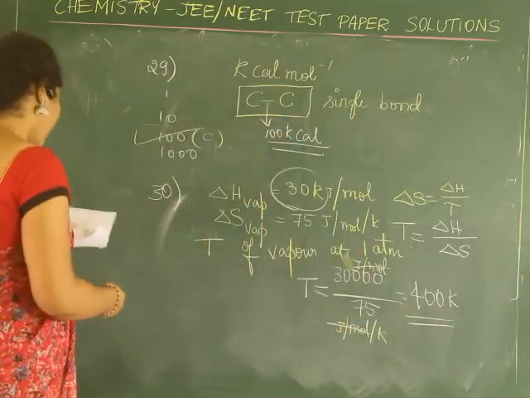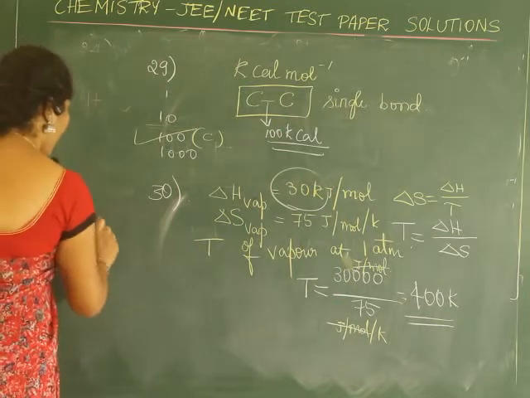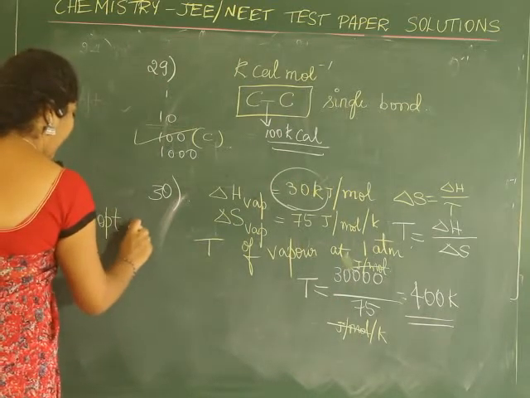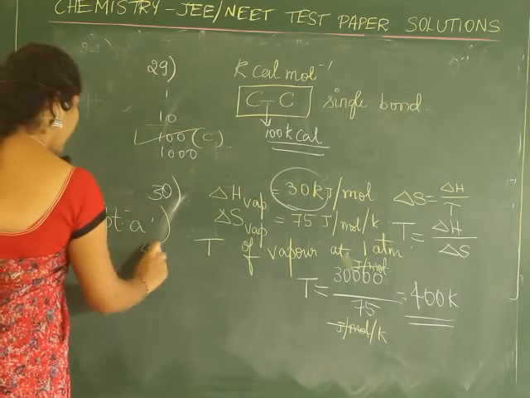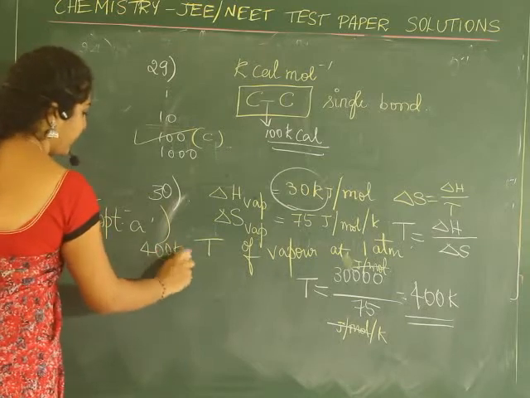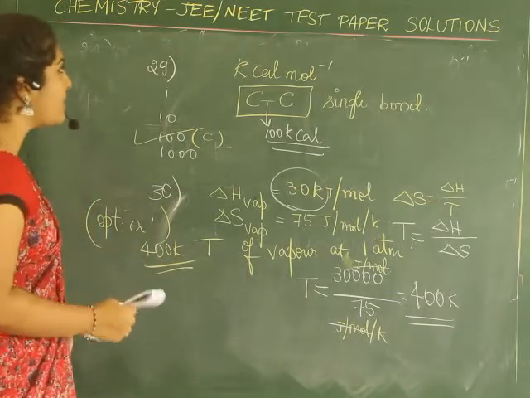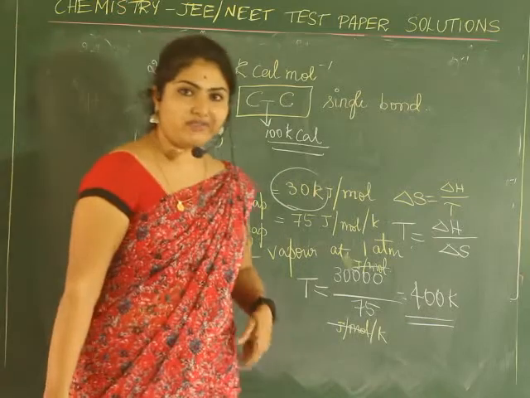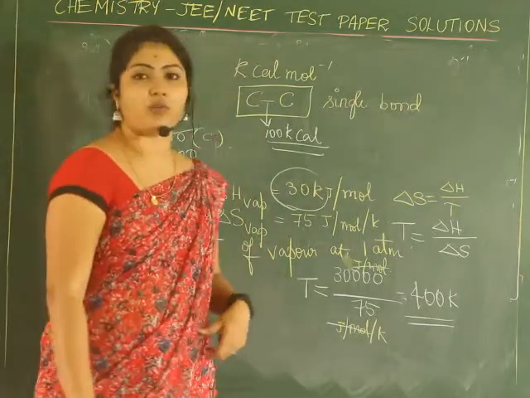So which option was it? It was option A, which is 400 Kelvin. So here ends the solution for module 4, that is the questions from the thermodynamics unit.